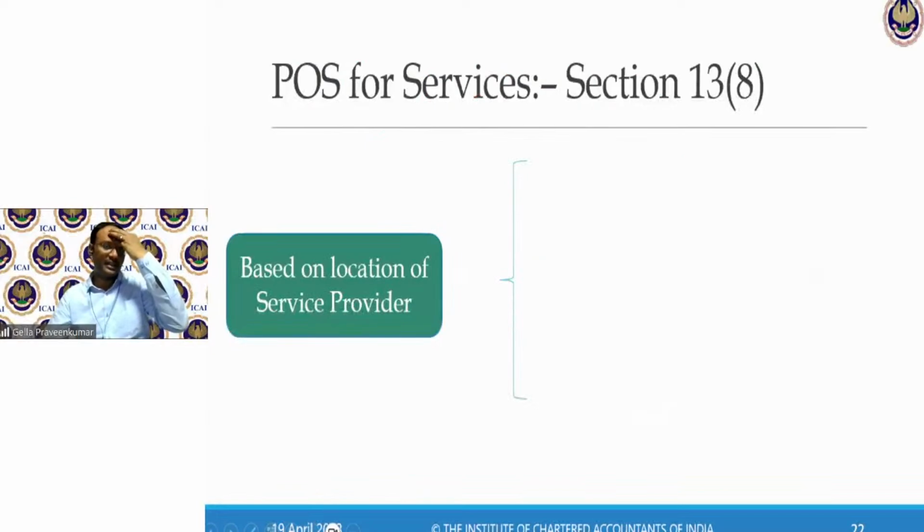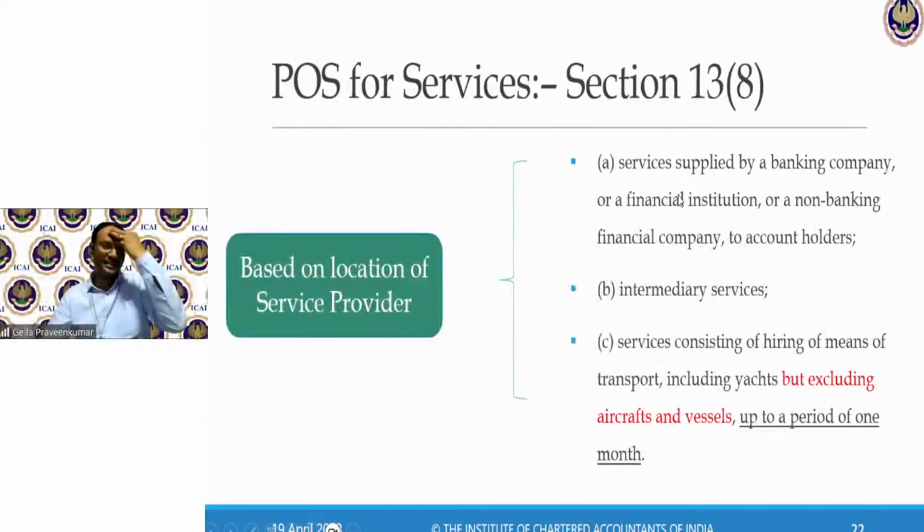Next. Subsection 6 and subsection 7 more connected with classifying where the event is done in multiple states. Then identify on the basis of percentage of performance each particular state. When it is done in multiple, outside taxable territory, in taxable territory, then presume that it's a deeming fiction that it is performed in taxable territory. Next, moving on, 13.8. First aspect, they are dealing with banking company or financial institution or non-banking financial institution.